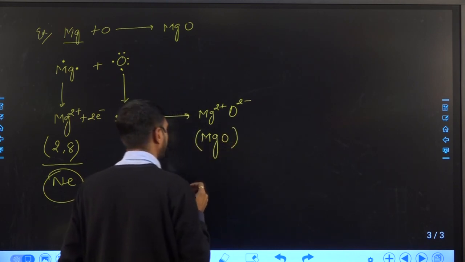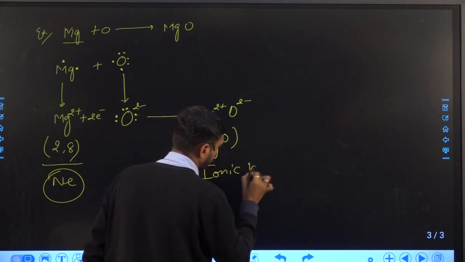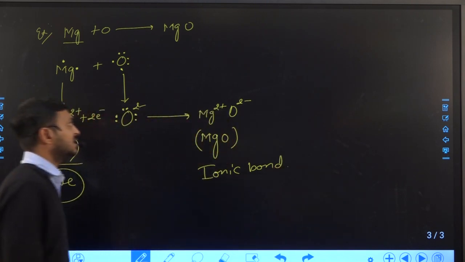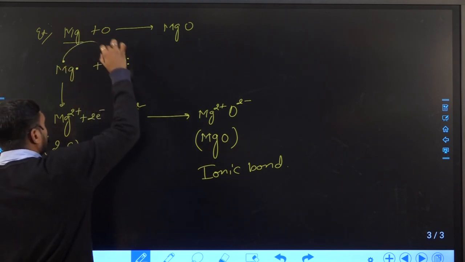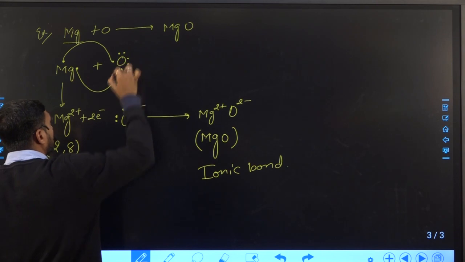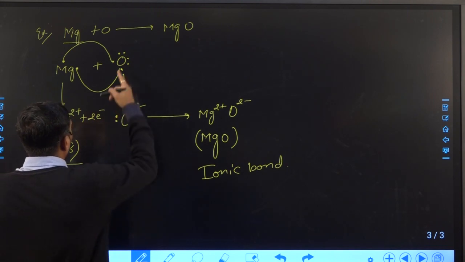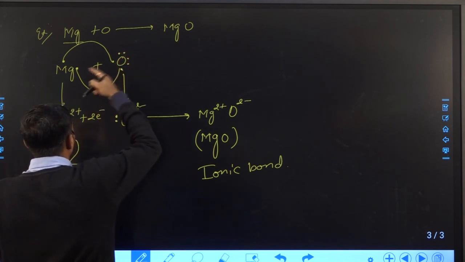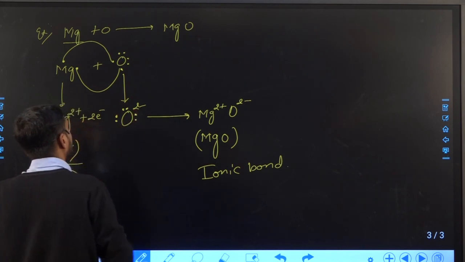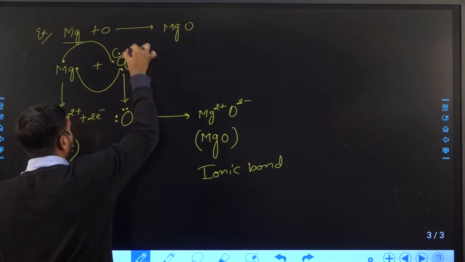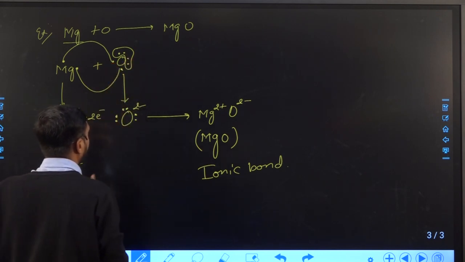The bond between magnesium and oxygen is an ionic bond, right? And this is how we can understand it based on the Lewis dot model also, because here the metal is losing 2 electrons and oxygen is accepting 2 electrons. So the total electrons on oxygen will become 1 2 3 4 5 6 7 8, right? But here I represent it like this, because the 4 electrons, that is 2 pairs, remain as such.